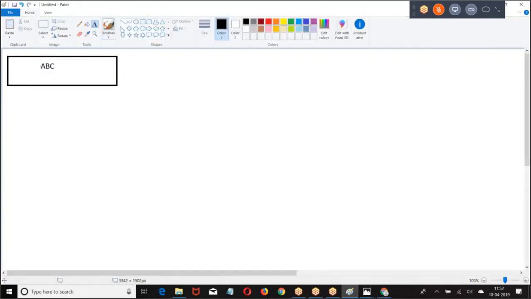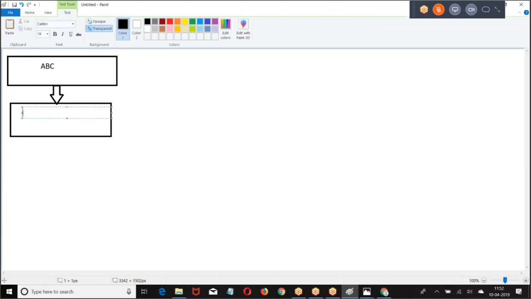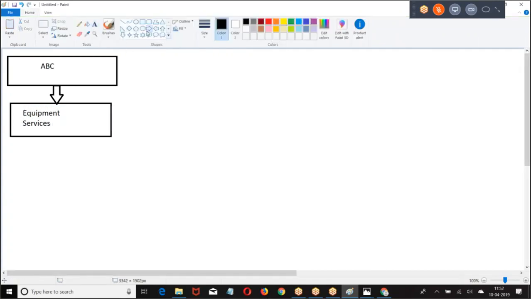ABC company manufactures some healthcare products. Training services. So these people appointed some business development executives. They appointed some business development executives.